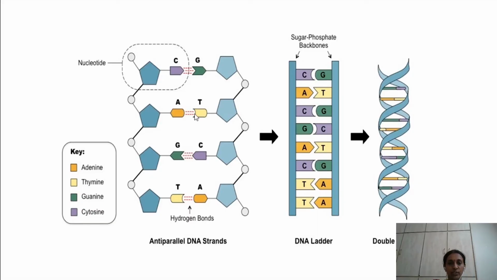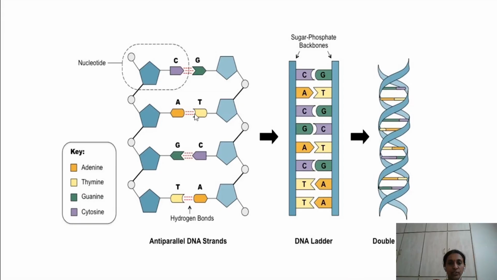Adenine does not pair with guanine or cytosine. It pairs only with thymine. Guanine also pairs only with cytosine, but not with adenine or thymine. So the nitrogenous base of the first strand joins with the nitrogenous base of the second strand by means of hydrogen bonds. These are the hydrogen bonds. These hydrogen bonds are the connecting links between the two strands. If we cut these hydrogen bonds, the two strands get separated.